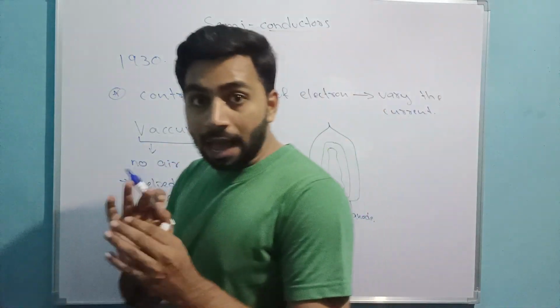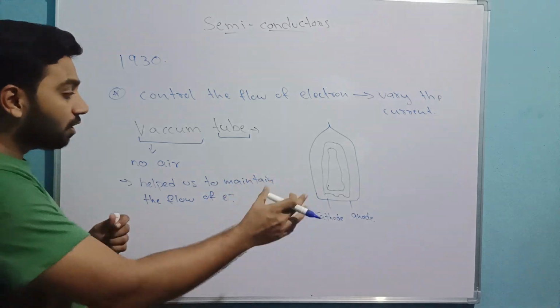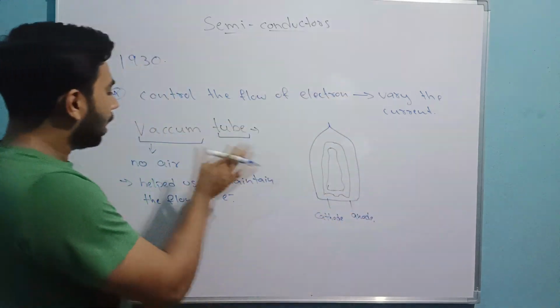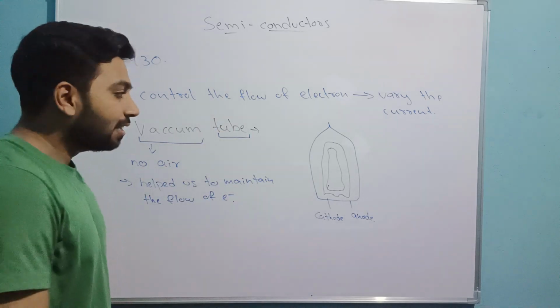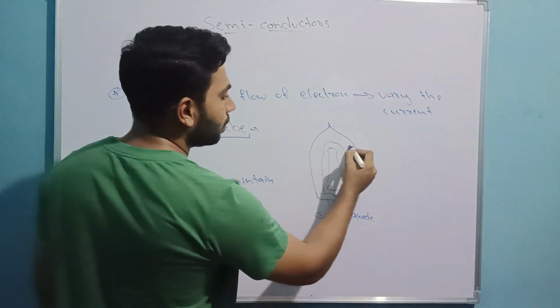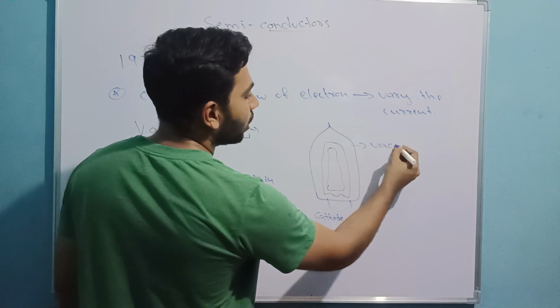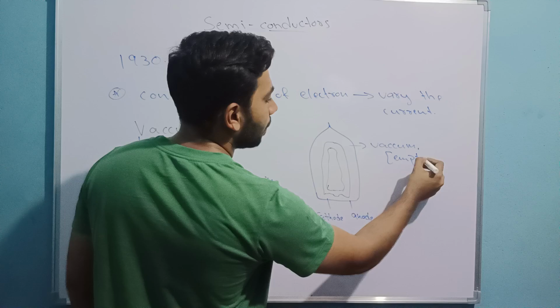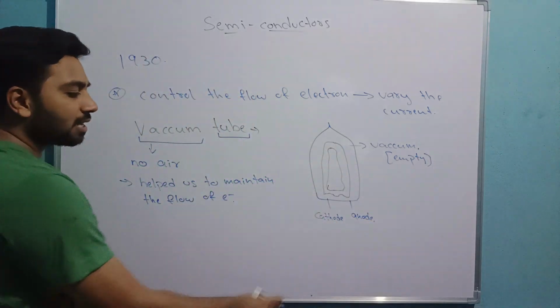To have these applications, we used this very big, bulky vacuum tube, in which the whole space is vacuum, meaning empty, and which has a cathode and anode.